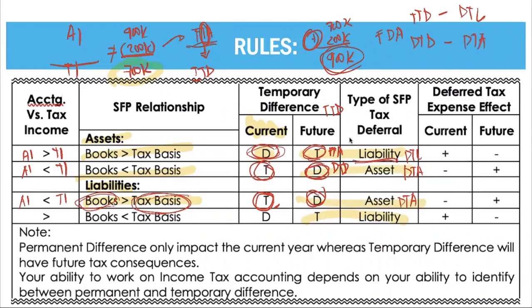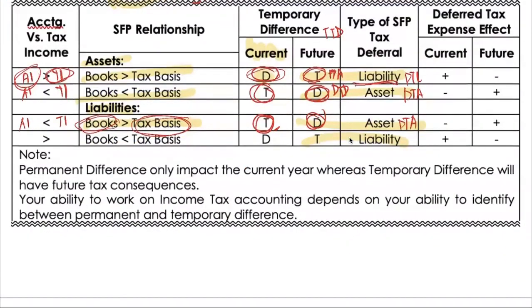Okay? So always remember, you need to reconcile accounting income to taxable income. When do we have a deferred tax asset or deferred tax liability? If in the current year you decrease it, you have a future taxable amount.